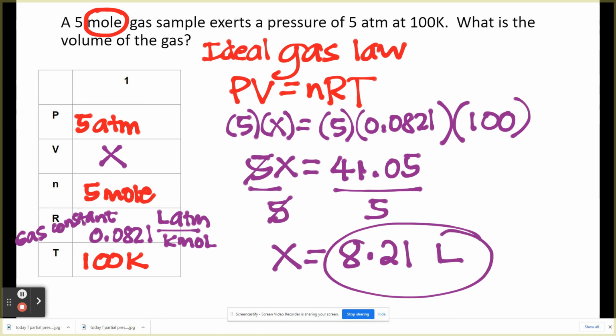So again, one more time, right? If you ever see the word mole inside your problem, okay, it has to be the ideal gas law, and this is the equation that you're going to use.